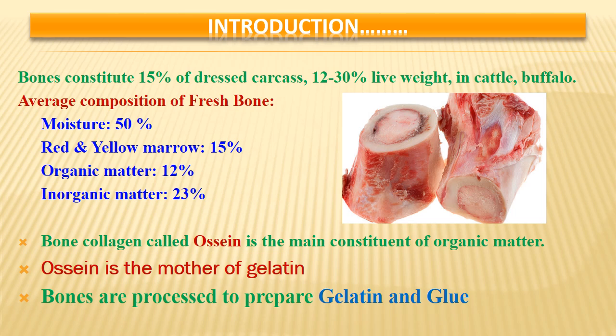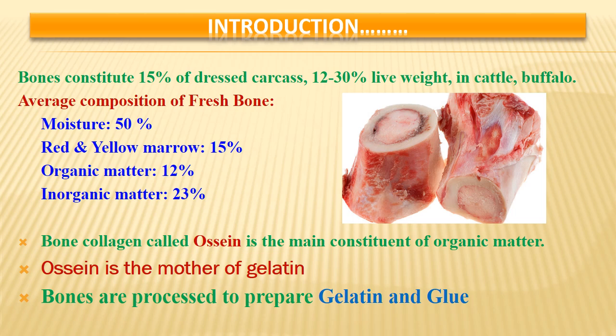But for the purpose of gelatin, the main interest is the organic matter. The organic matter is present inside the hard bone, wrapped inside the inorganic matter. That organic matter is actually collagen, which remains within the hard structure, and that is called ossein.